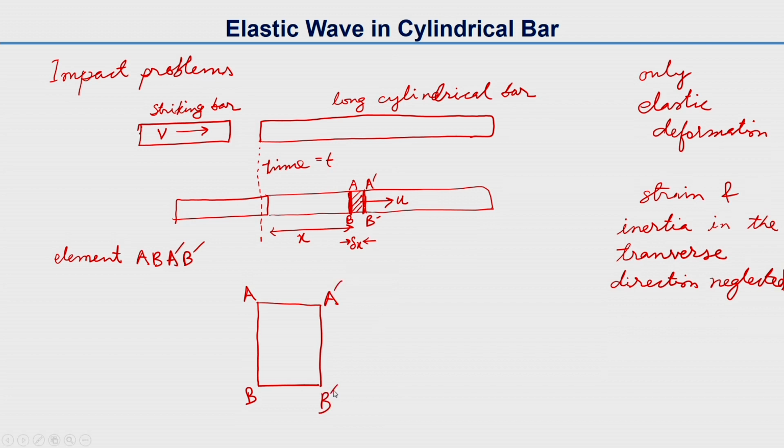We can see the compressive force A sigma, that is the stress multiplied by A, the cross sectional area of the cylindrical bar.